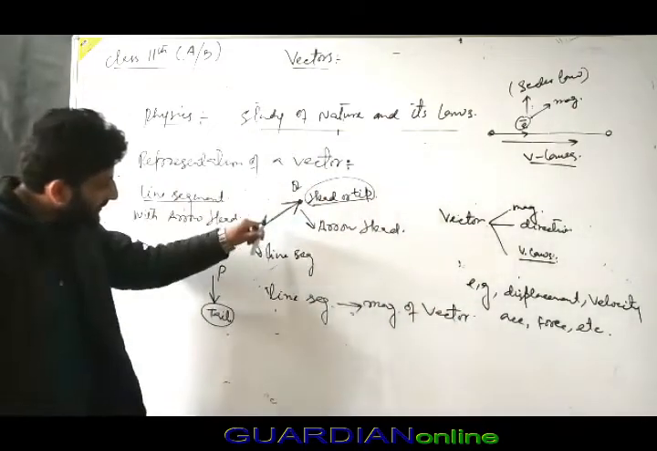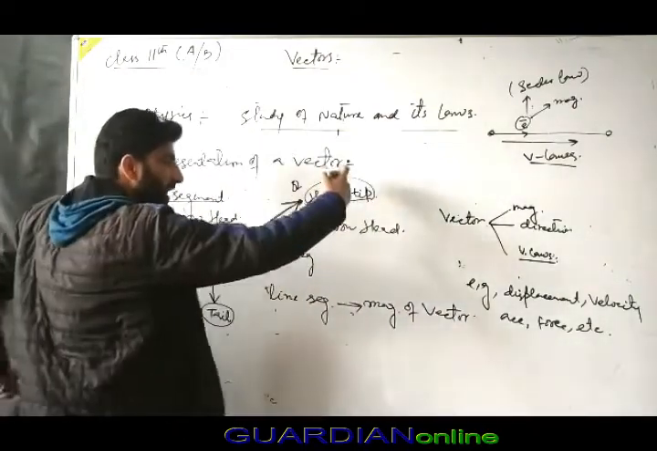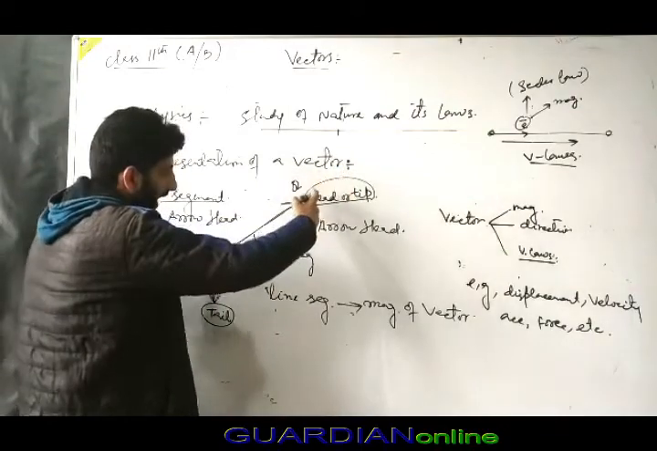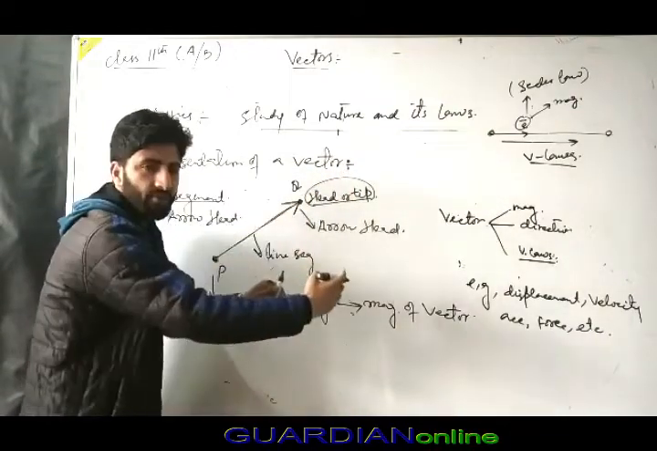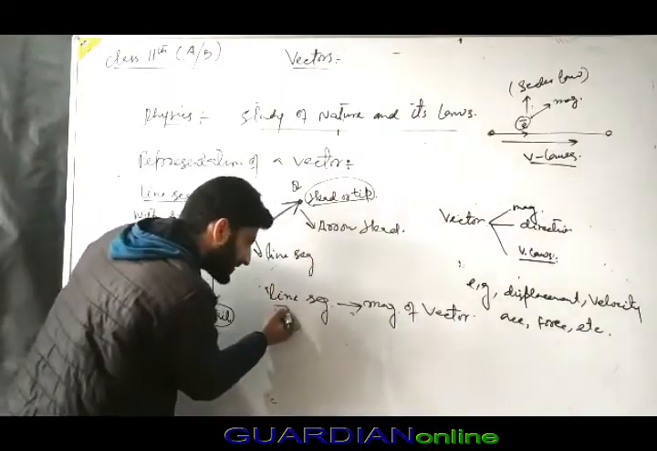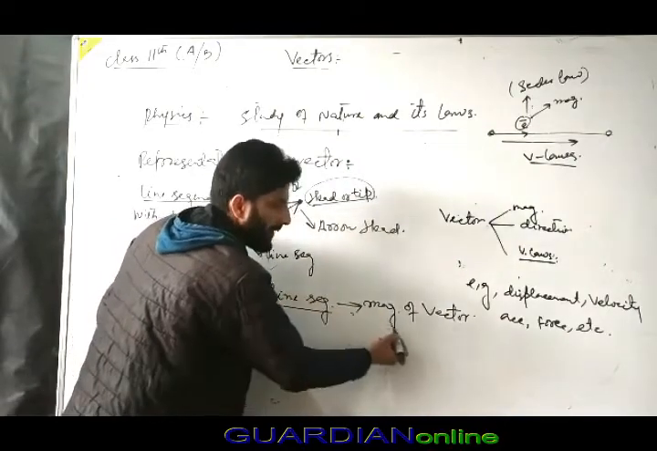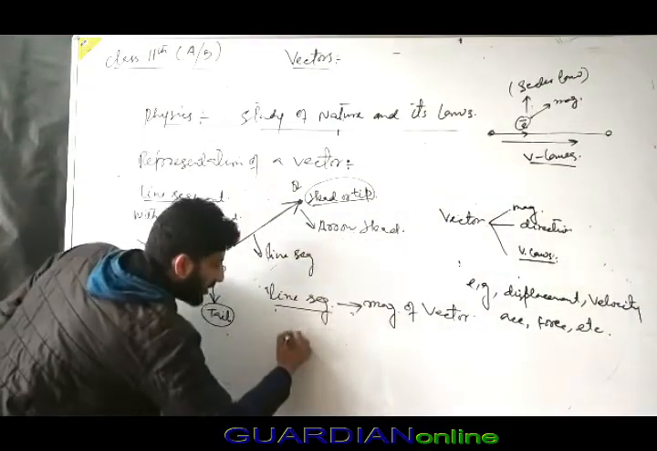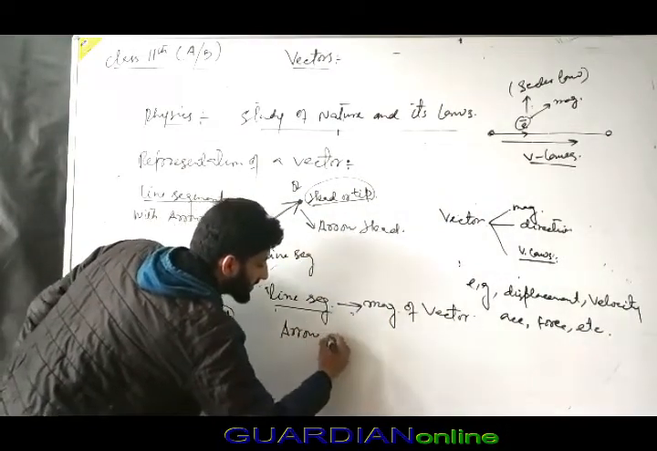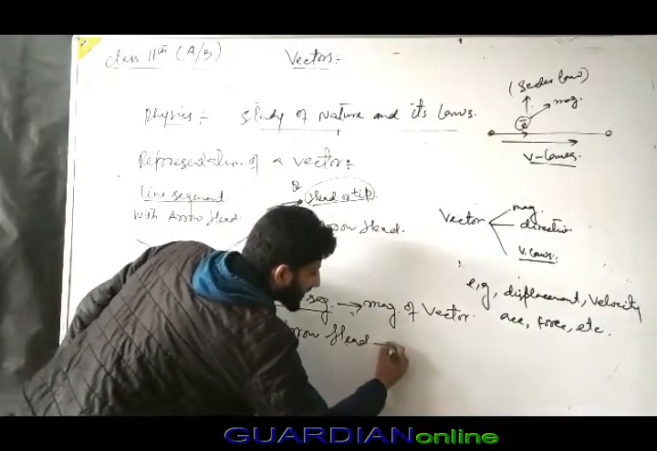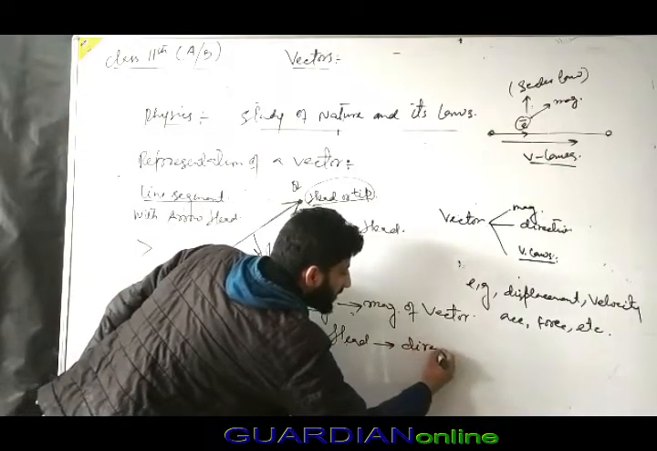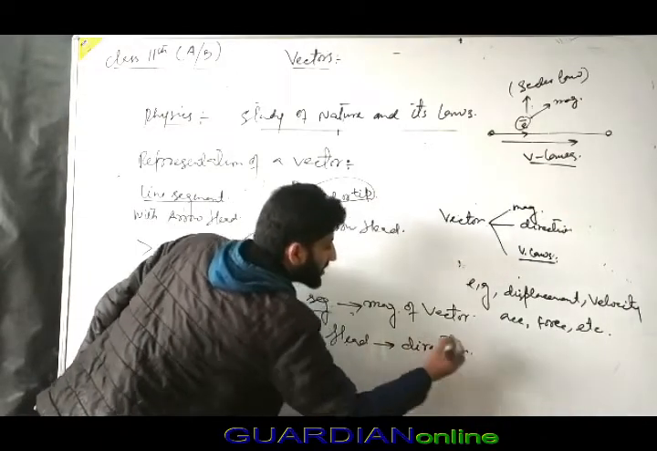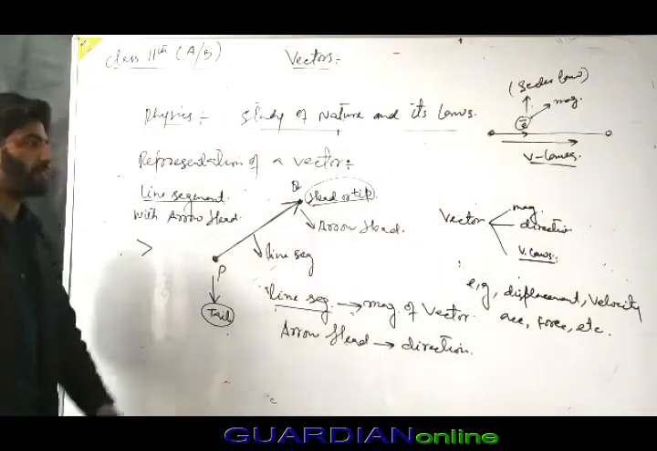The line segment represents the magnitude of the vector. Now the second thing is the arrowhead. What does this arrowhead represent? The arrowhead represents direction.